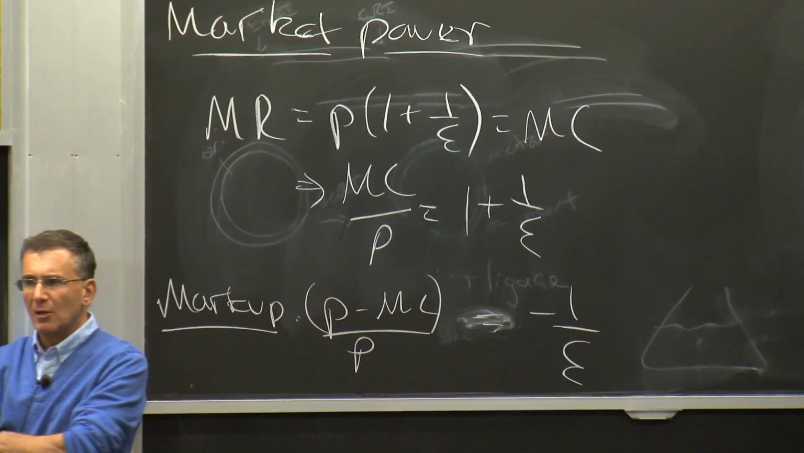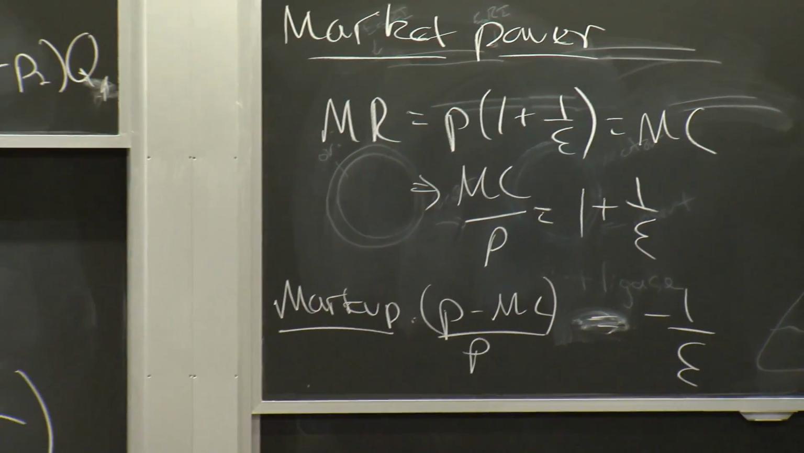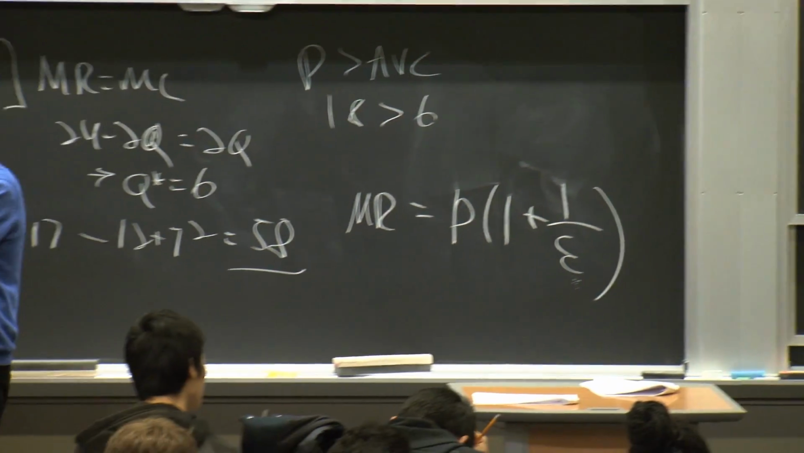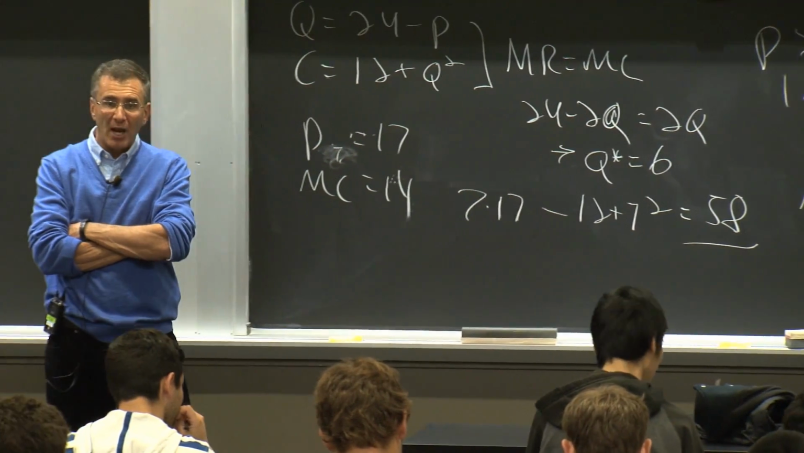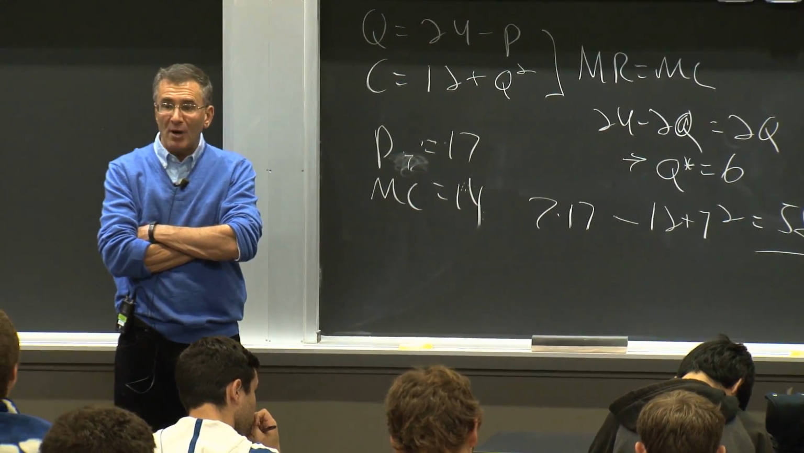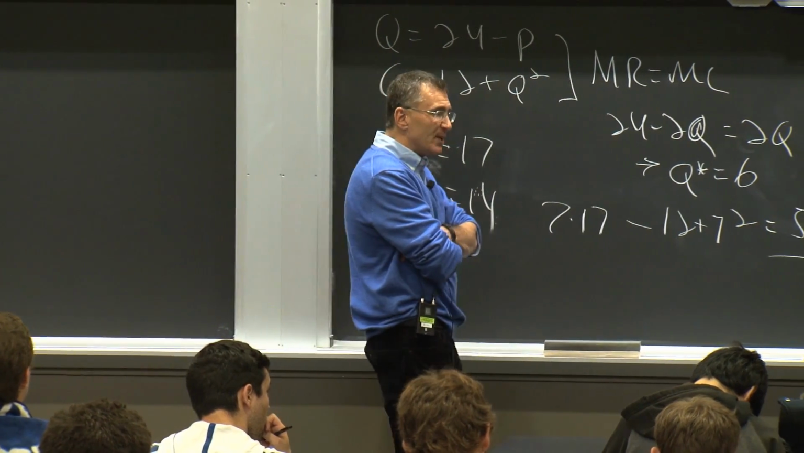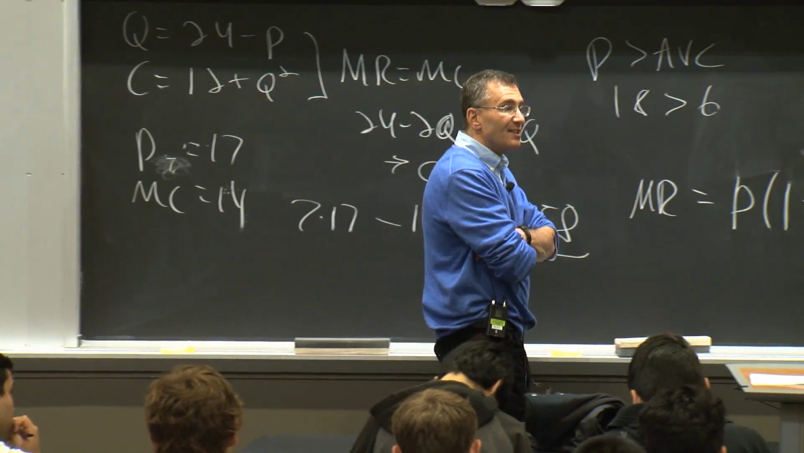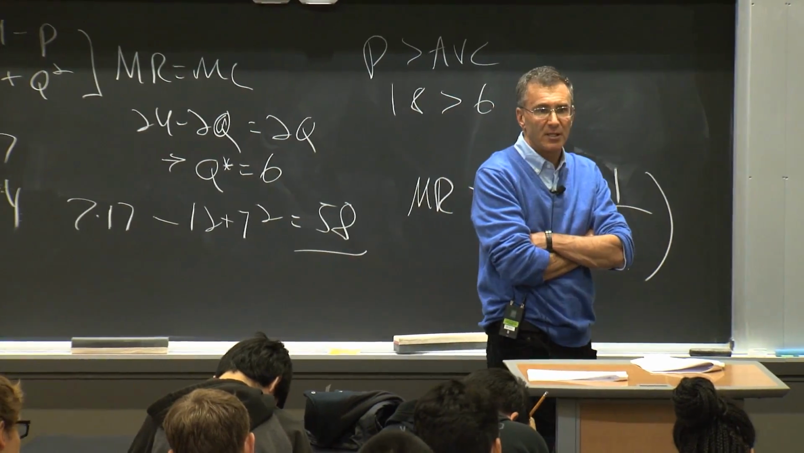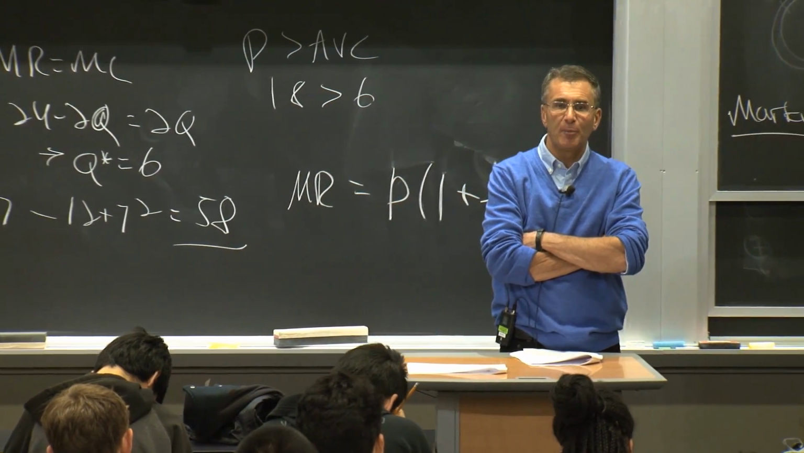What does that mean? What that means is the more elastic is the demand for the monopolist's product, the less he can raise his price above marginal cost. Indeed, what happens if a monopolist sells in a perfectly elastic market? So let's say you're the monopolist in a perfectly elastic market.